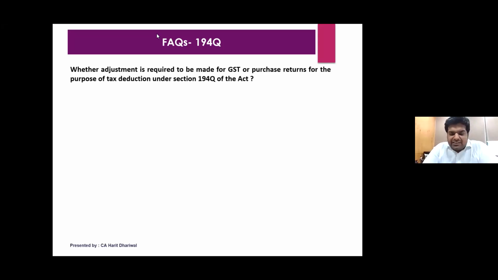As far as the GST is concerned, the department has clarified that on GST, TDS is not to be deducted. It has to be deducted only on the gross value, unlike 206C(1H), where TCS has to be collected on the total consideration. For 194Q, no need to deduct TDS on the GST portion. For the purchase returns, they have clarified that when you get the purchase return later on, you can then modify it or adjust it in the next purchase. You can do that.